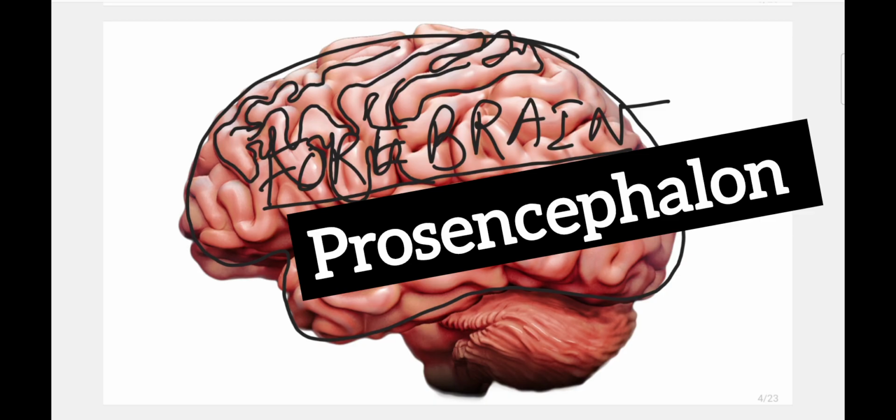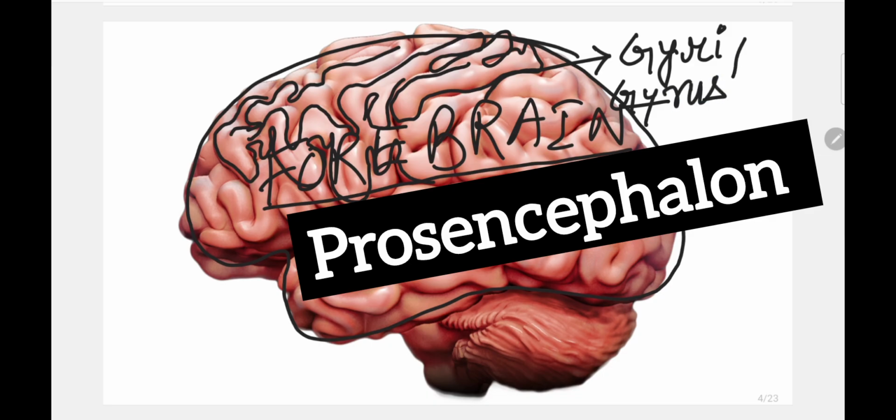These folds are of two kinds. The larger folds are known as gyri, or gyrus, and the shallower, smaller folds are known as sulci, or sulcus.